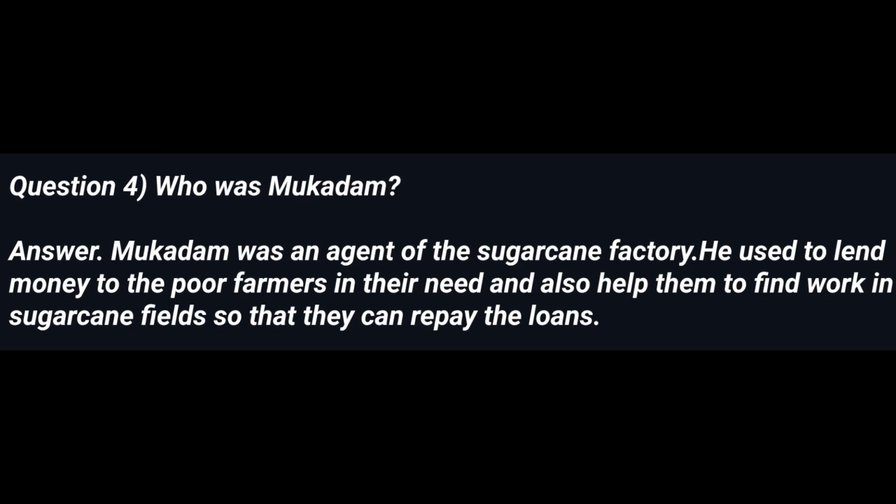Question 4. Who was Muqaddam? Answer. Muqaddam was an agent of the sugarcane factory. He used to lend money to the poor farmers in their need and also help them to find work in sugarcane fields so that they can repay the loans.